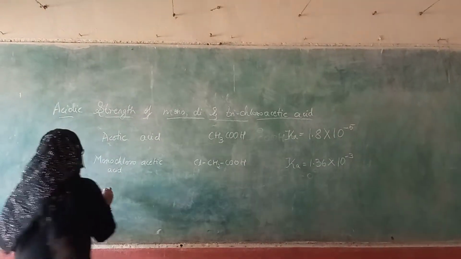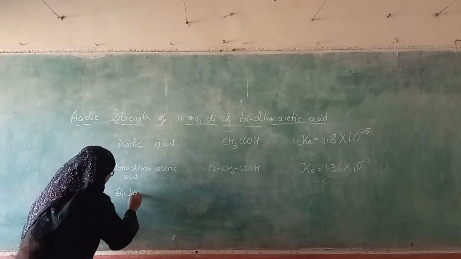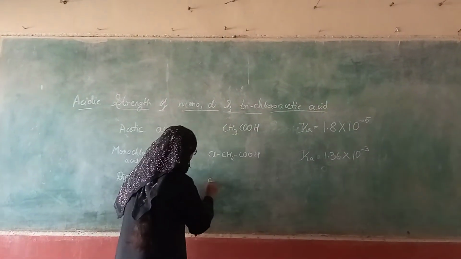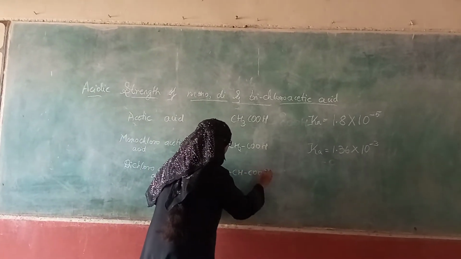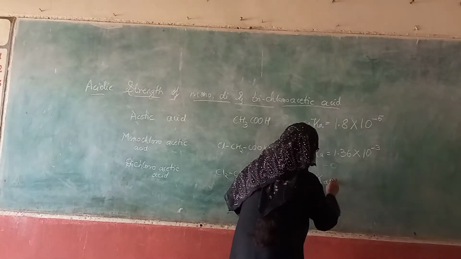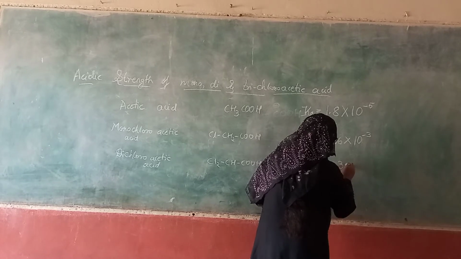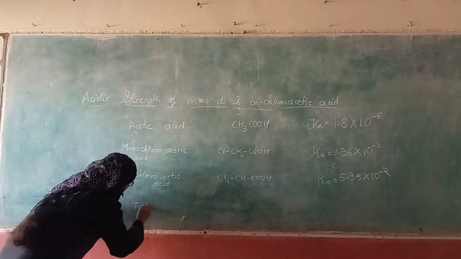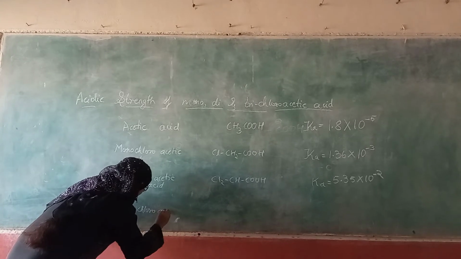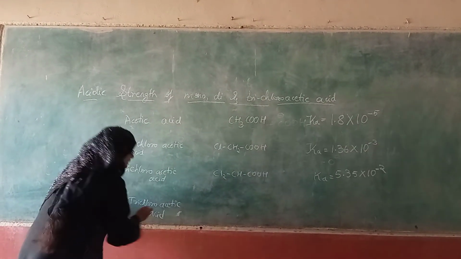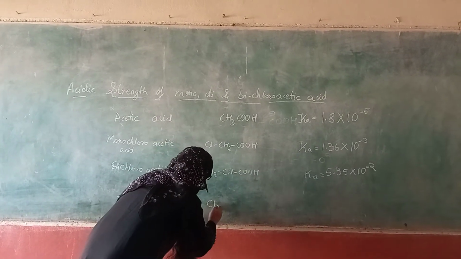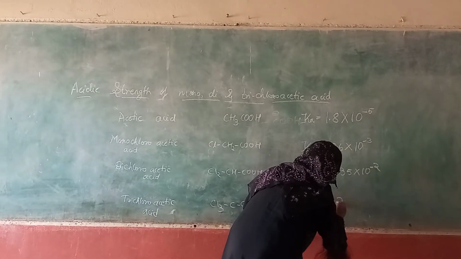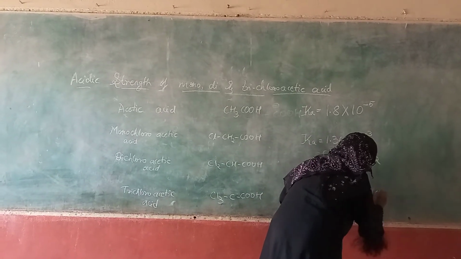So next, for dichloroacetic acid, that is Cl2CHCOOH, the dissociation constant, that is Ka value, is 5.35 into 10 raised to minus 2, and that for trichloroacetic acid, that is Cl3CCOOH, the dissociation constant value is 2.32 into 10 raised to minus 1.